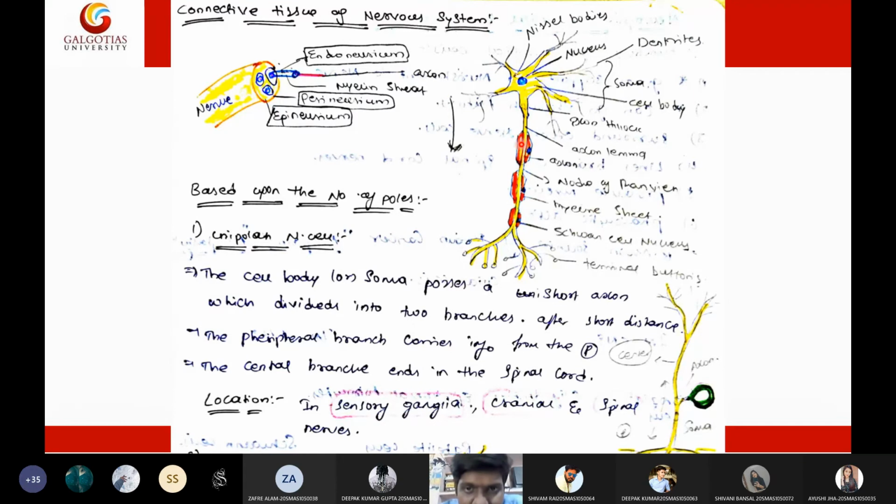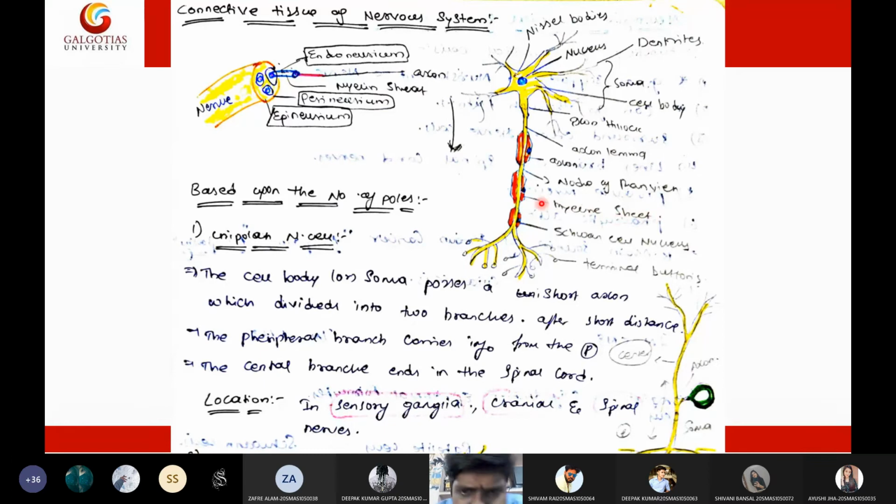Now this axon must be protected by a myelin sheath. It should be protected by a plastic-like material, and that material is called the myelin sheath. The axon is covered by a thin layer called the myelin sheath.